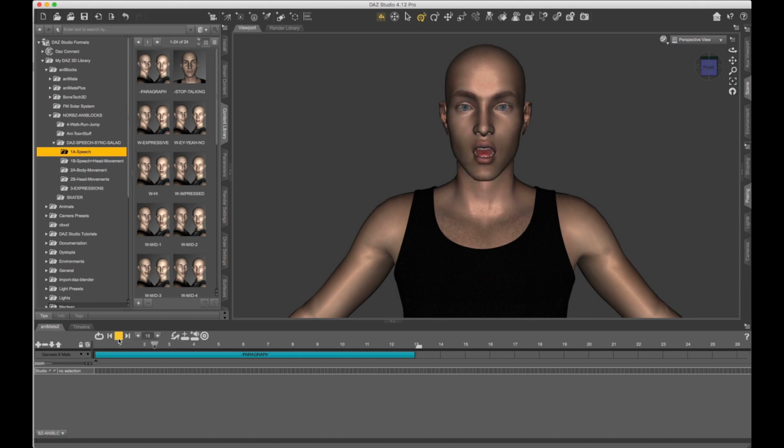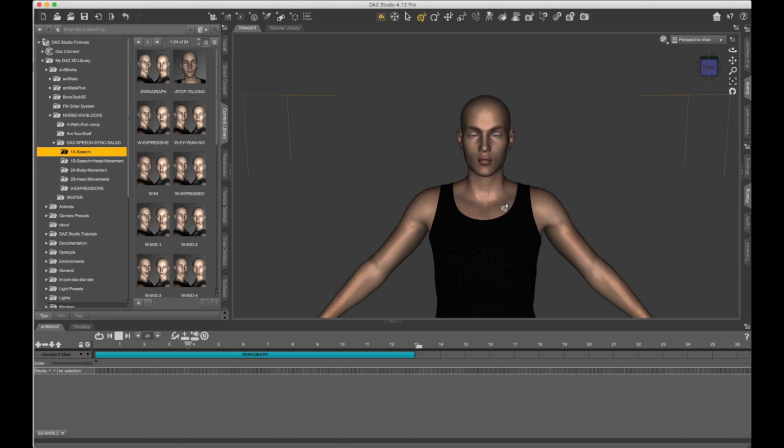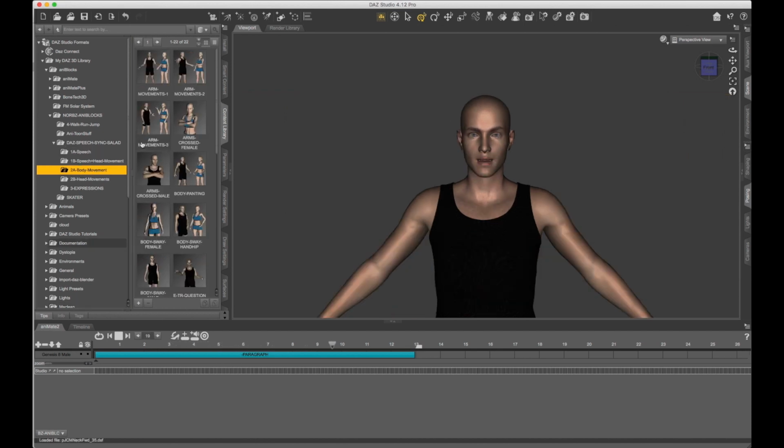If you just have a character and want speech in his face, you've already got a pose set up. There you have it. You have your own ready to go ANI block, speed it up, slow it down, match it up a little bit, and you're good to go. Now from here, for those that want more out of it, he still looks really mannequin-y and unnatural. I'm going to go to body movement, and let's make him do some stuff.